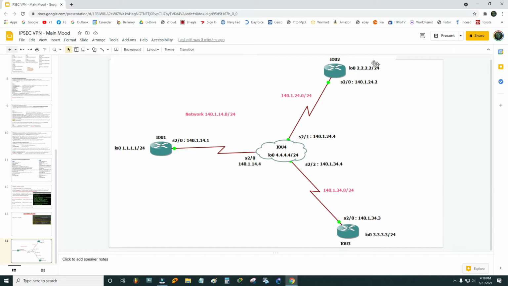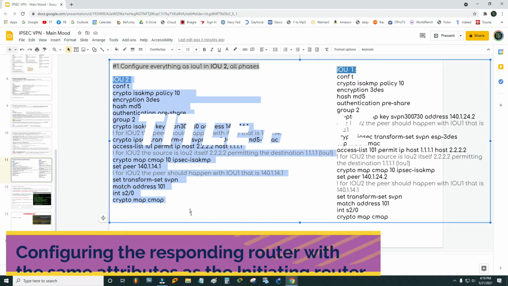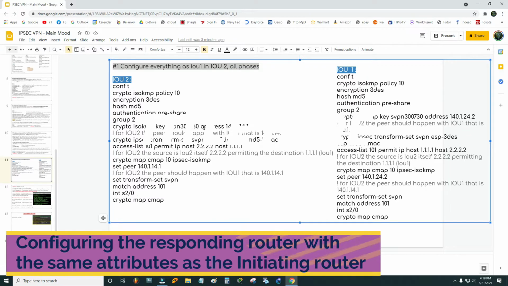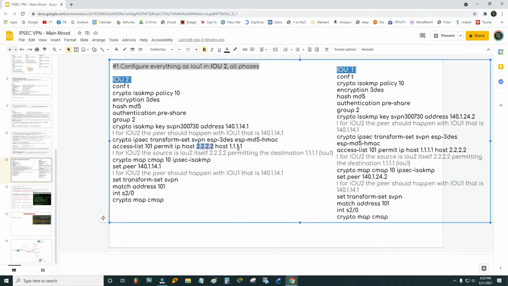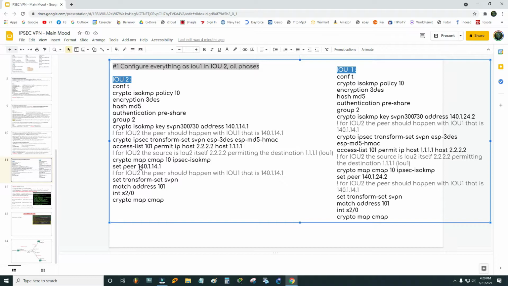We will configure the same in router 2. I'm not going to type it in manually in router 2 to save time. I have pre-configured a prompt, and I'm simply going to copy from here and paste it. A couple of changes that we need to make are just the addresses, source and destination. They will just revert, and the source in that case will become the destination. If you see the diagram, that will be the source for router 2 and that will be the destination. Simple. Again, the set peer will be changing. The set peer will be 141 because in that case router 2 is setting the peer with router 1.